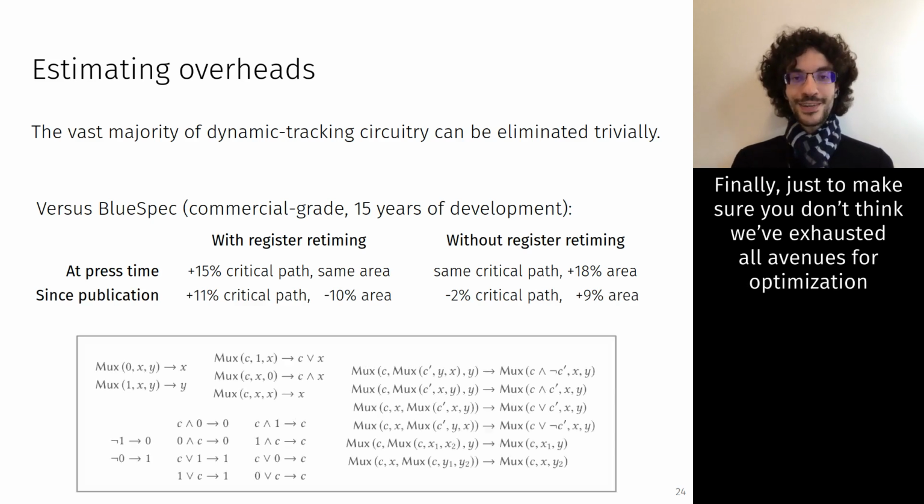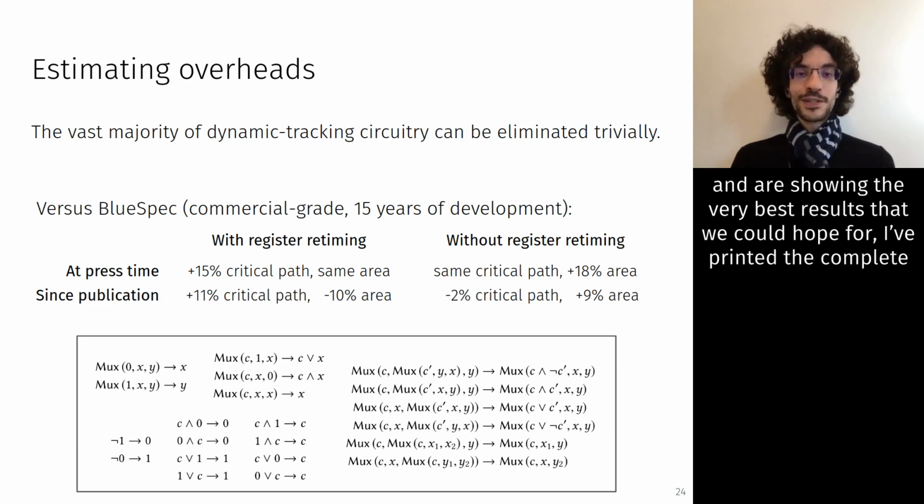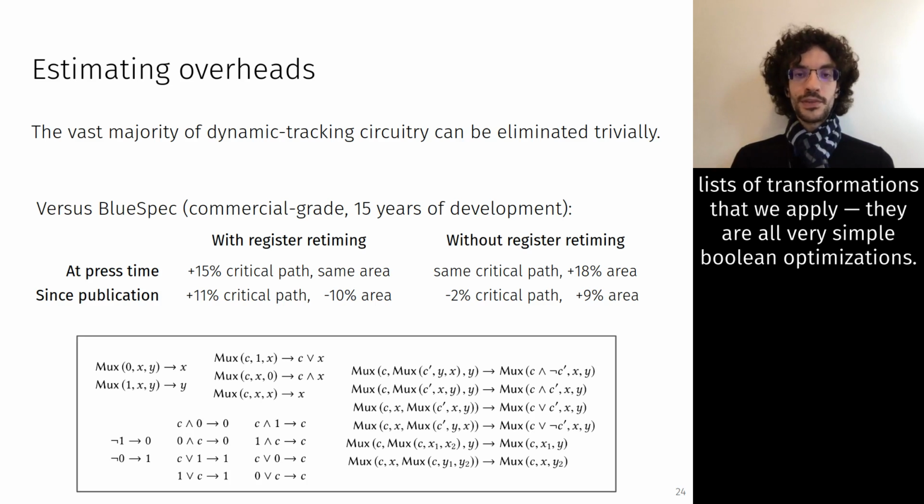Finally, just to make sure that you don't think we've exhausted all avenues for optimization and are showing the very best results that we could hope for, I've printed the complete list of transformations that we apply at the bottom of this slide. They're all very simple Boolean optimizations.